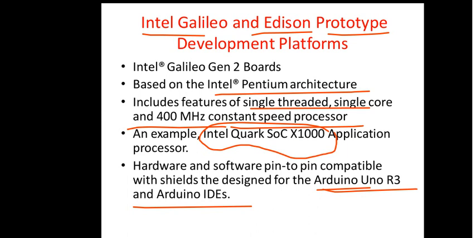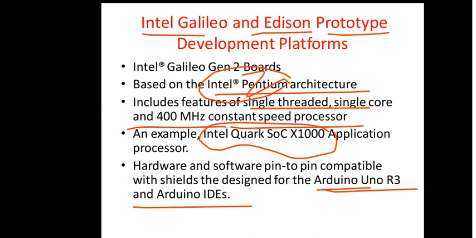It has got 14 digital input output pins, 6 analog inputs, a serial port and your in circuit serial programmer header for serial programming. So all those features are available even in your Intel Galileo also, right? So hardware and software pin to pin compatible with shields that are designed for Arduino Uno R3, as well as you can make use of the IDE of Arduino here itself, but it is based on the Intel Pentium architecture. So this is one point to be noted here.